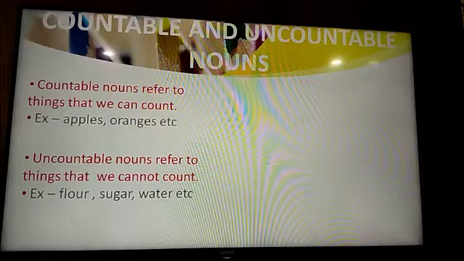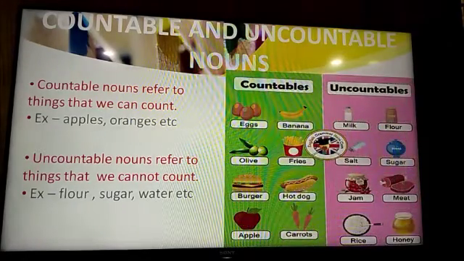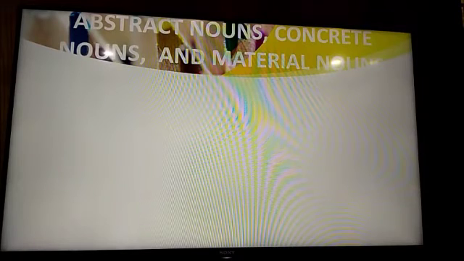Now I have also given a chart for you to make it easier to understand. The green column has the chart for countable nouns, and the pink one has the chart for uncountable nouns. So for countable, some examples are given: banana, hot dog, apple. And for uncountable, some examples are given: milk, sugar, jam, rice. Okay. Next, we move on to the next category, that is abstract noun, concrete noun, and material noun.